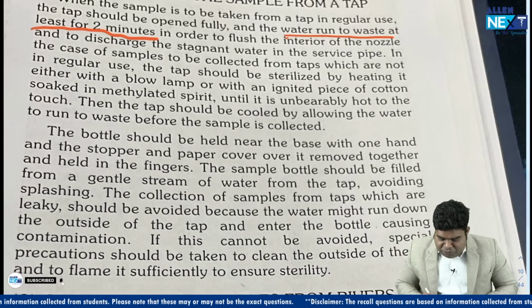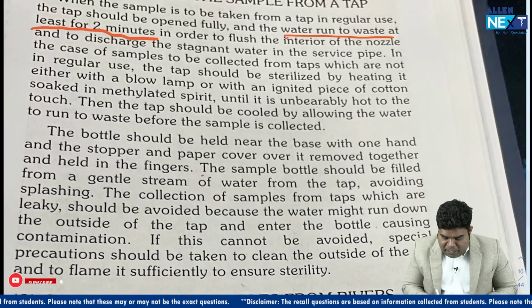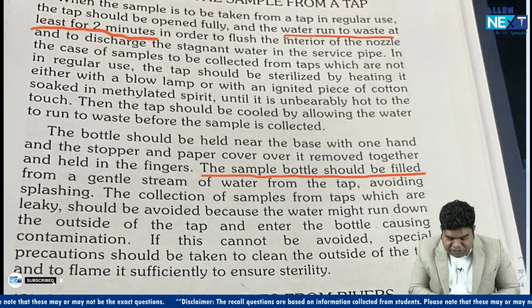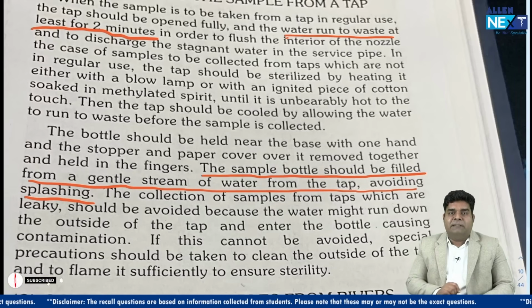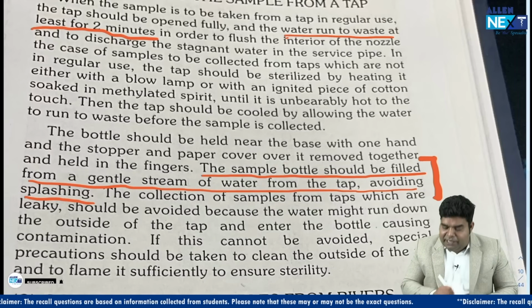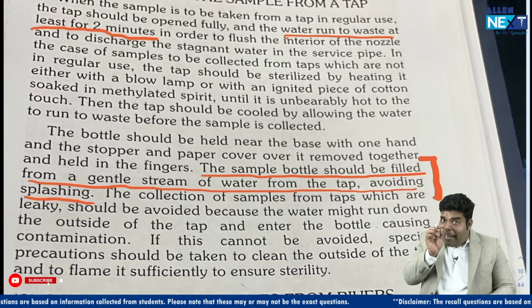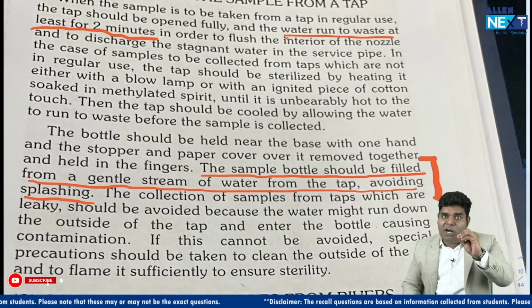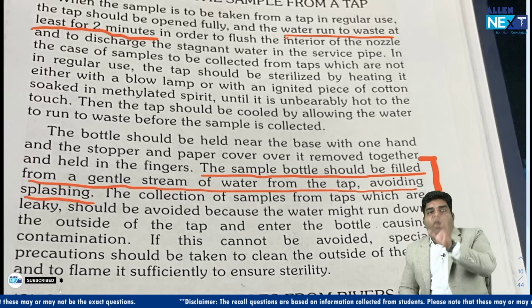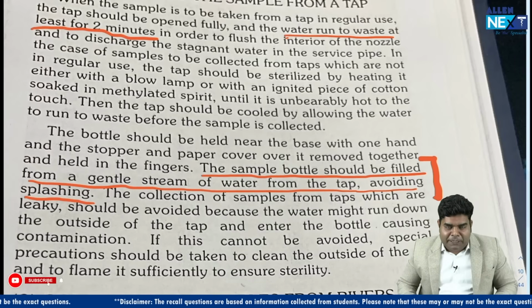Now in the next line, if you see, the sample bottle should be filled with a gentle stream of water from the tap, avoiding splashing. This part is correctly written in the option, and they have used the same words, that it should be a gentle stream. Even the word gentle was in the option, and avoid splashing. This complete option was there.